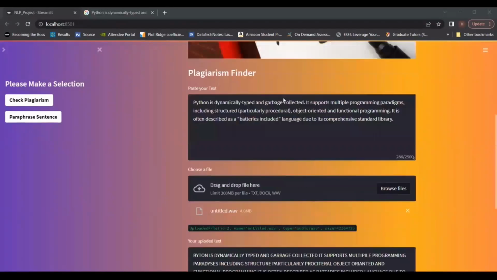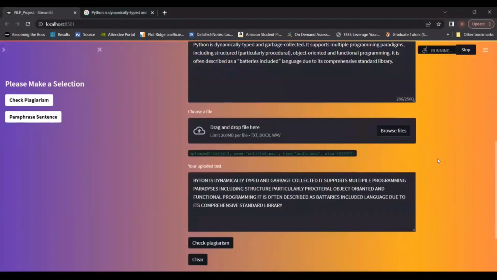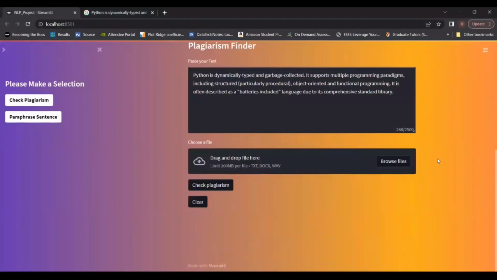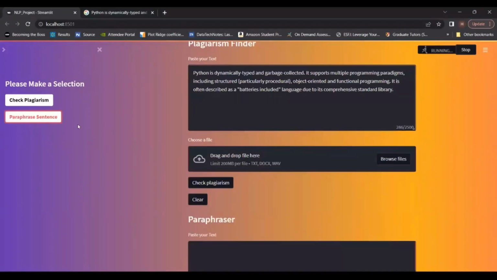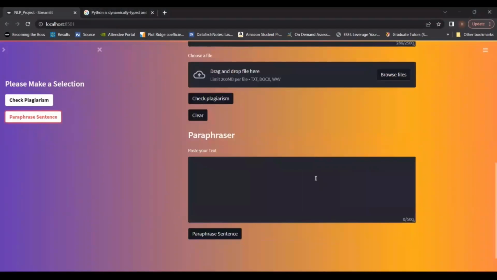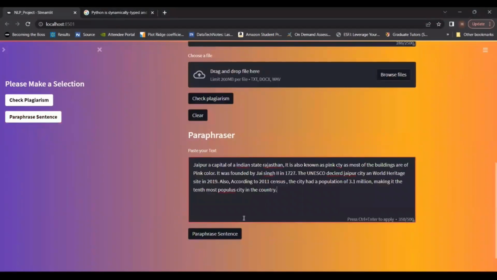The other option the user has is to paraphrase the sentence. When you click on paraphrase sentence, you again have a text box where you can paste your text. I have just created a raw text which is grammatically wrong and not perfect. So I just paste it here. It's about a chapter, and when I click on paraphrase sentence,